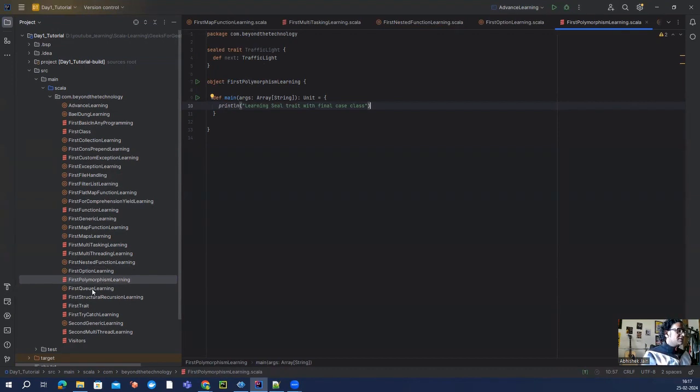Again, polymorphism, an object-oriented programming concept, that's really helpful. The queue thing, structural recursion. Recursion, again, is a very fundamental concept of any programming language. Then the various different terminology. For example, in Scala we have trait instead of interface like what we have in Java. Then we have different kinds of classes like case class, and then we have object, which is a singleton object, pretty much similar to the singleton object in Java.